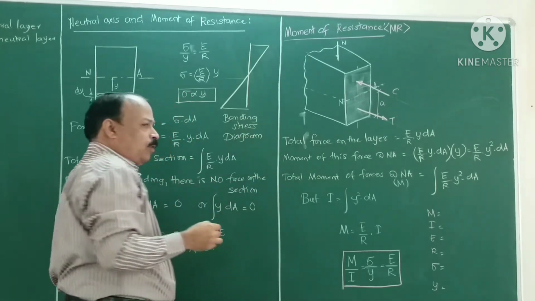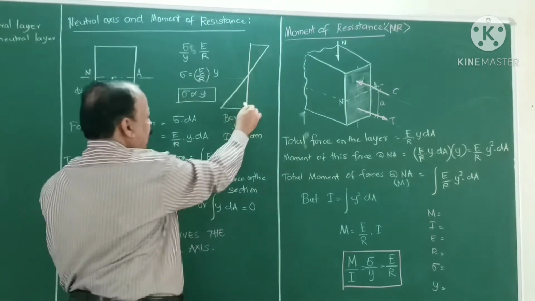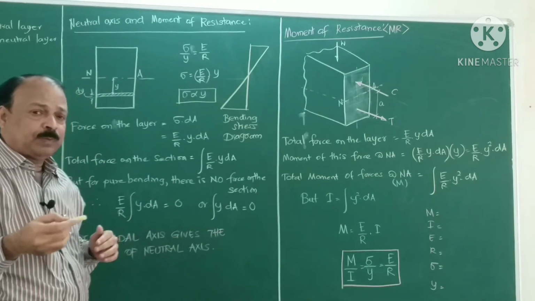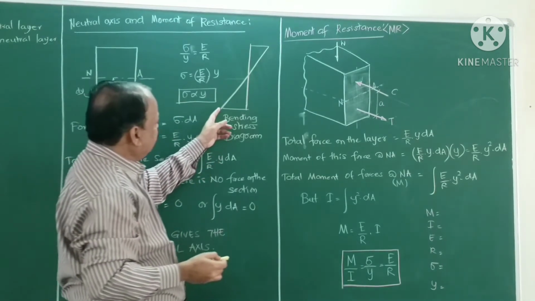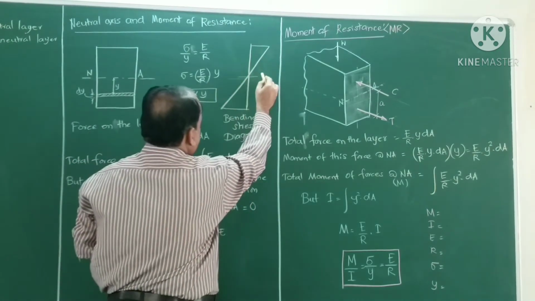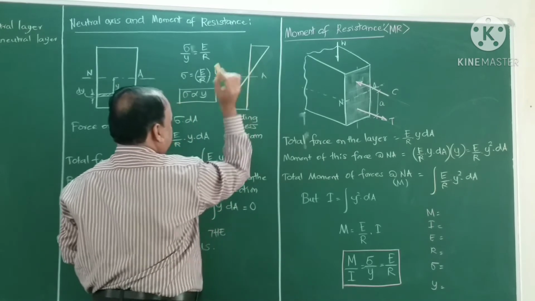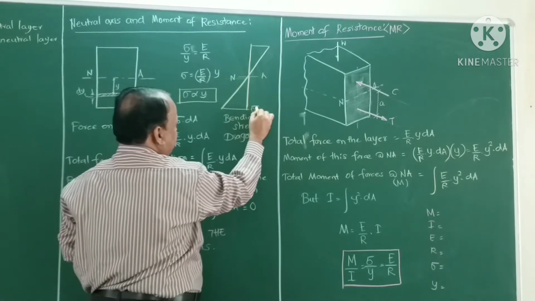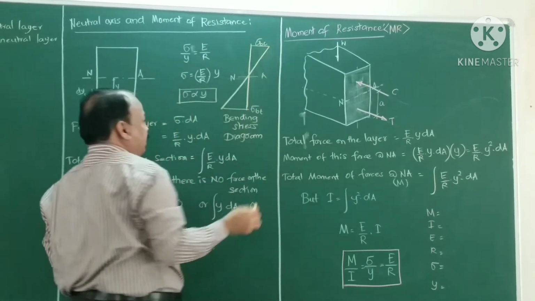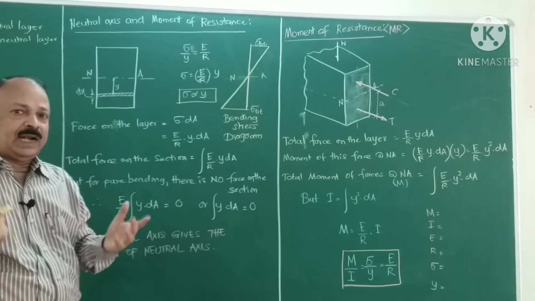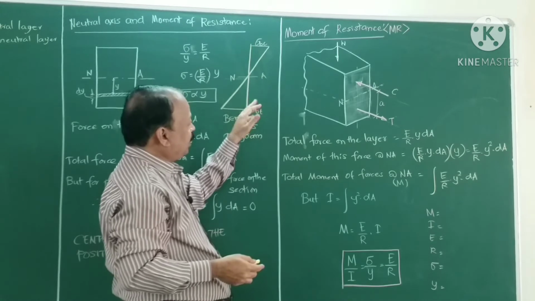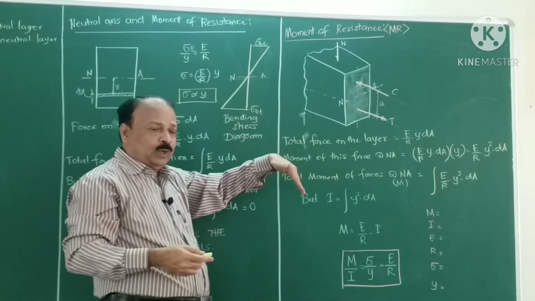In all the problems we have to find the bending stress at different layers and draw this diagram. As the relation is linear, stress is proportional to strain, so the bending stress diagram is also a straight line, and at the neutral axis it is 0. This is the neutral axis. This is the maximum bending stress in tension, and this is the maximum in compression if it is simply supported. If it is a cantilever, it will be reversed.